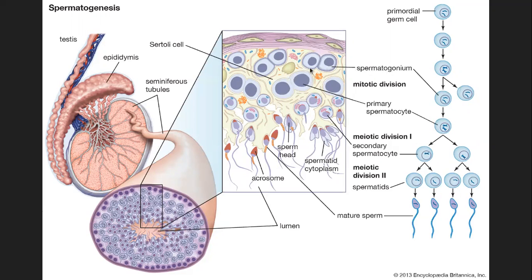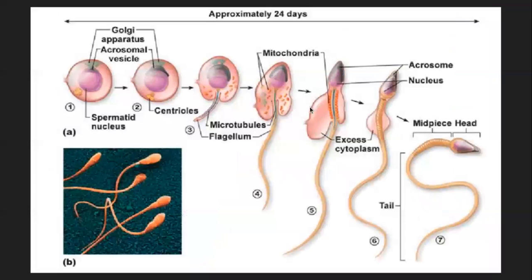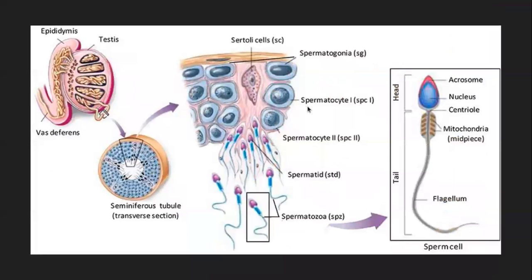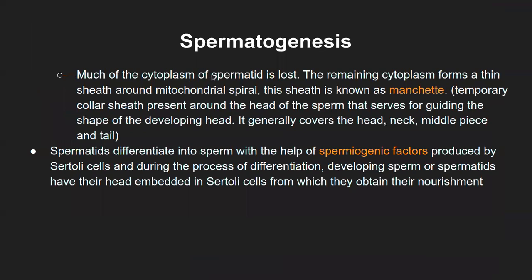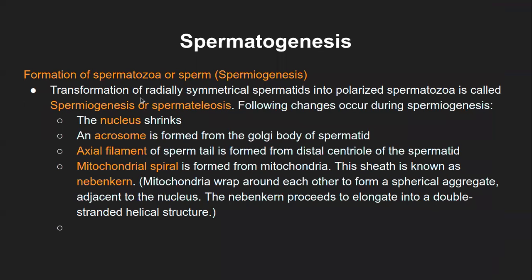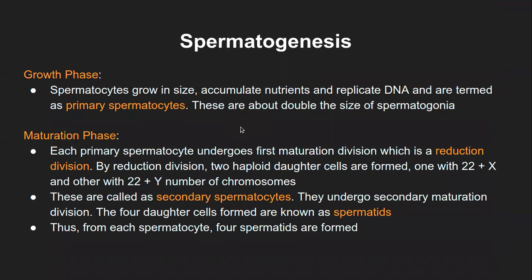This is spermatogonia, or spermatogonium in singular, and these are the primary spermatocyte. So that is how they are different in terms of size with respect to the spermatogonium. I have other diagrams also, but they don't really show this. Okay, fine. So that was the growth phase where primary spermatocytes are formed.